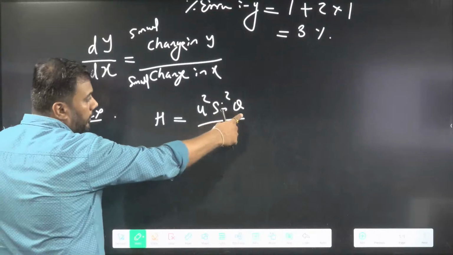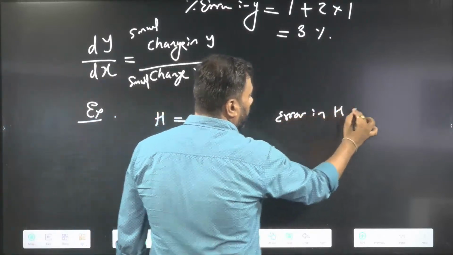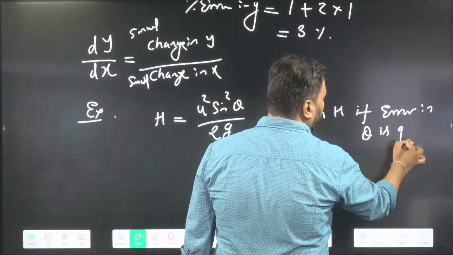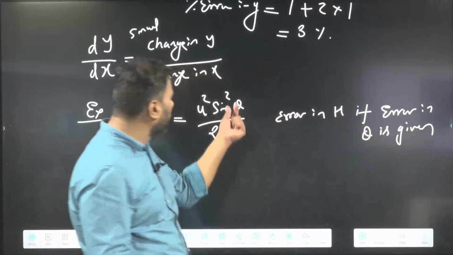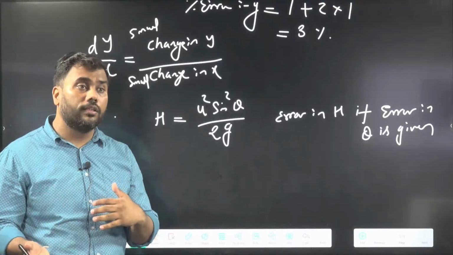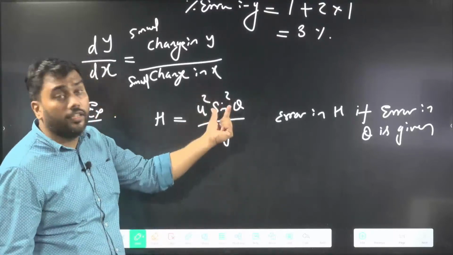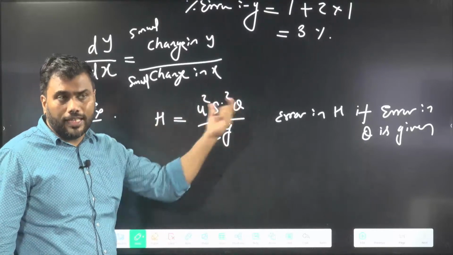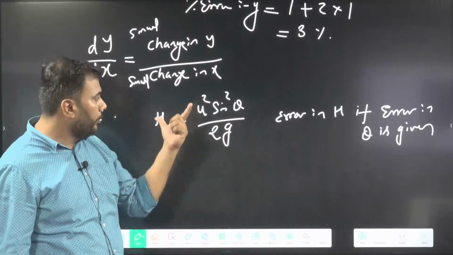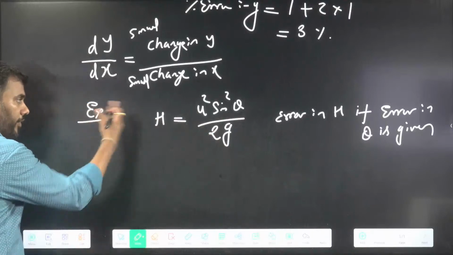I am asking the error in H if the error in theta is given. Theta and H are not related by addition, subtraction, multiplication, division, or power. They do not have any simple relationship. Here sine square theta is coming. Whenever you get this kind of complicated relation, use differentiation. Differentiate this equation.